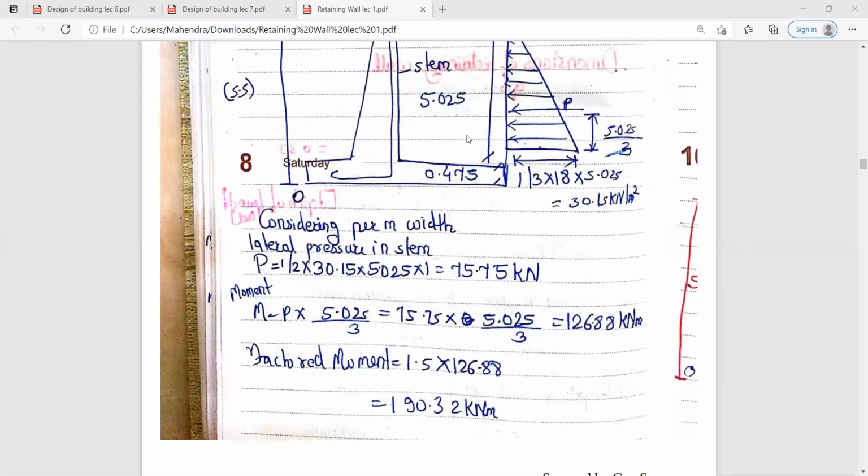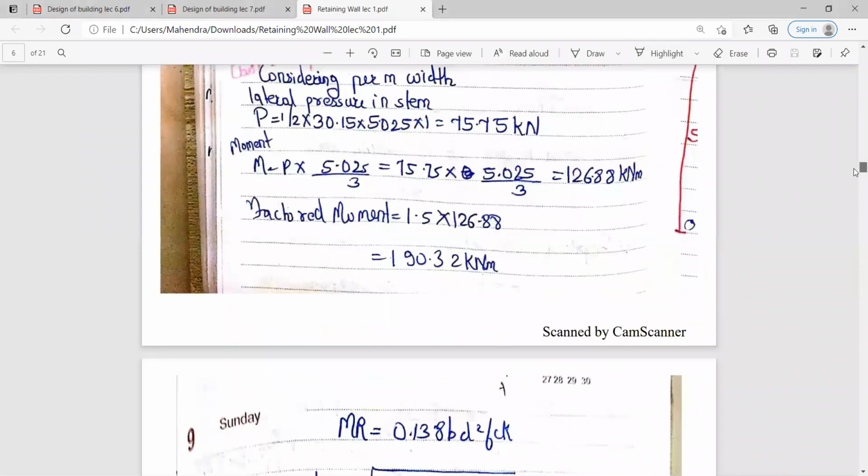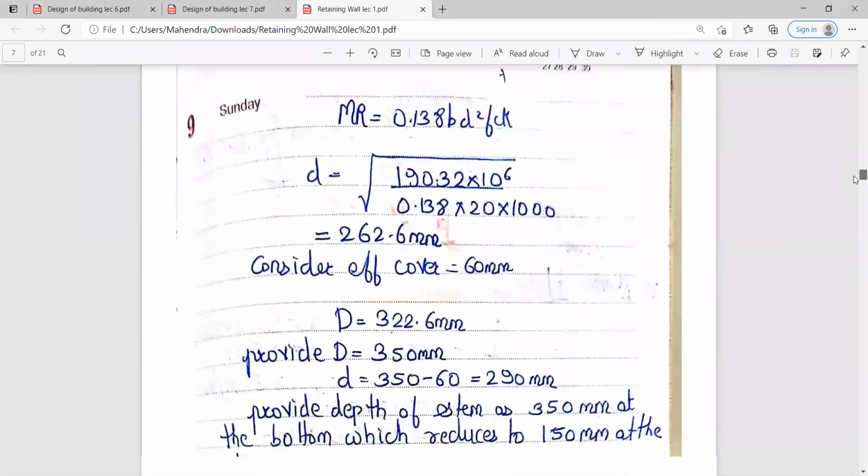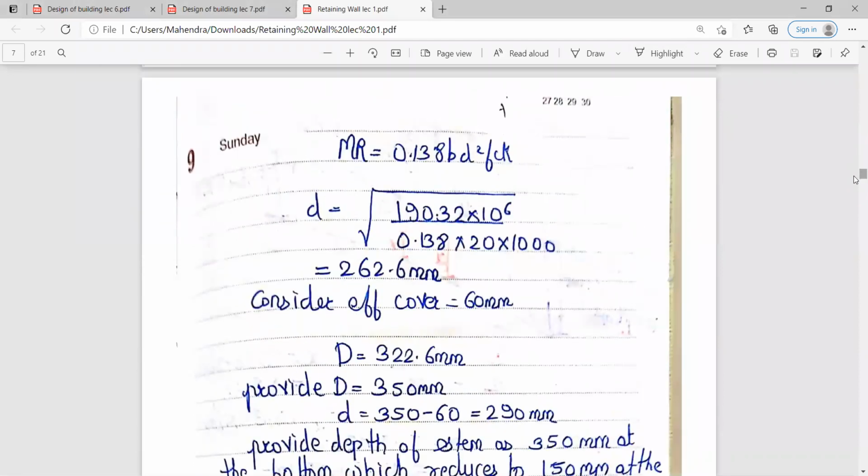Okay. Now you need to calculate the moment of resistance. So moment of resistance calculate करने के लिए आपके पास में कौन सा formula है? Yes, which formula you are going to use to calculate moment of resistance? For calculating moment of resistance, you have to use this formula, that is 0.138 BD square FCK. उसमें से आप depth check करोगे. So moment of resistance के लिए 0.138 BD square FCK.